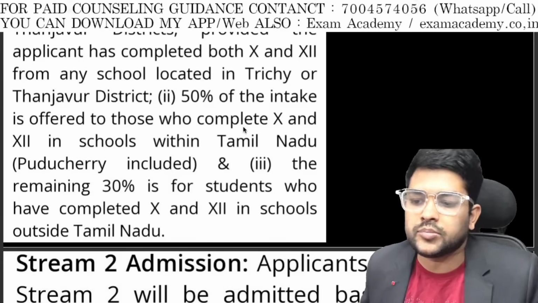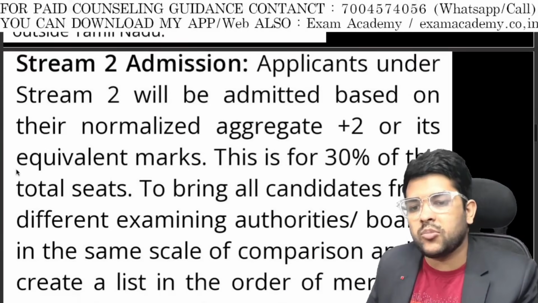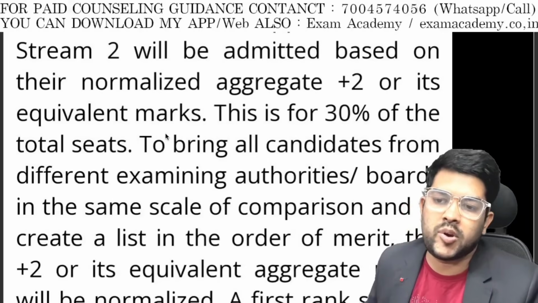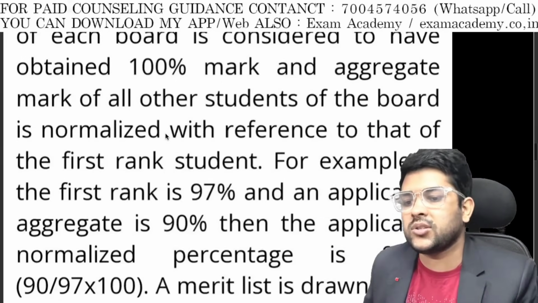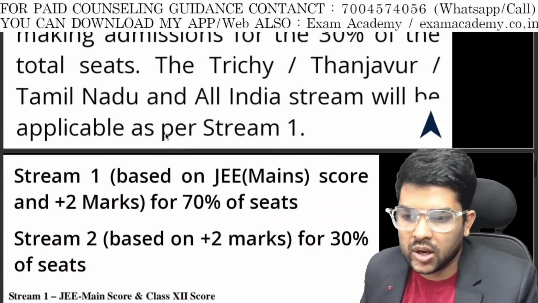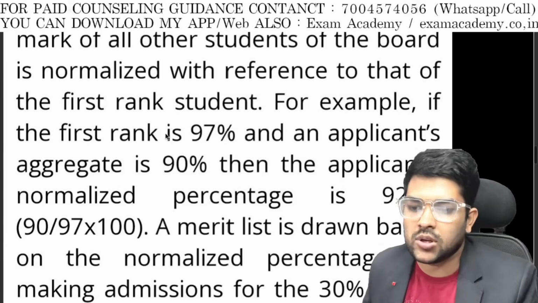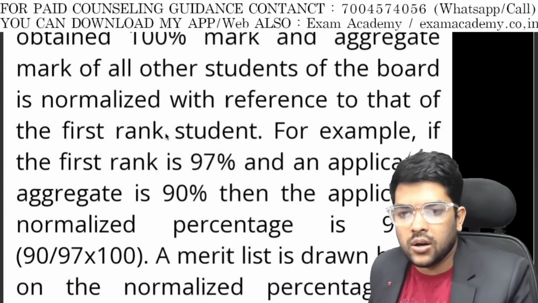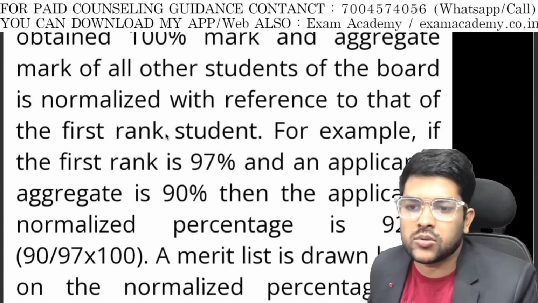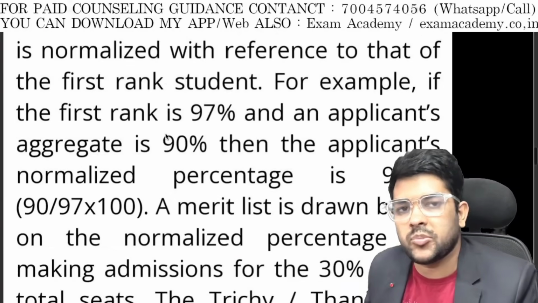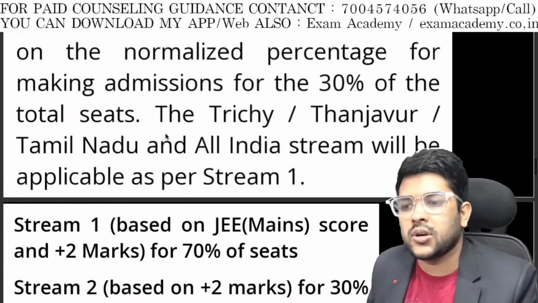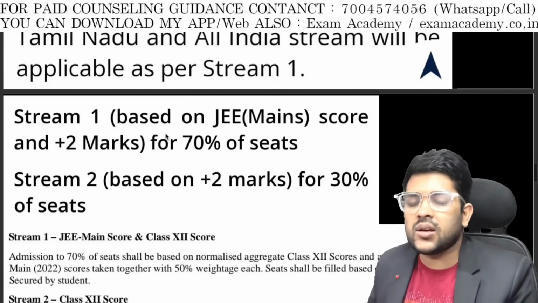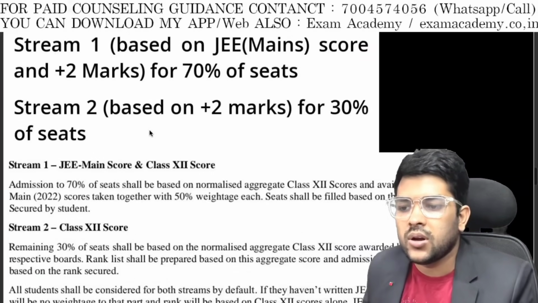So this is the reservation policy. Same for Stream 2 also, 30% seats will be given. In that 30% also 10% seats are given to the home district, and the other districts, the remaining 50%, and 30% for outside home state. So this is the reservation policy for Stream 1 and Stream 2.